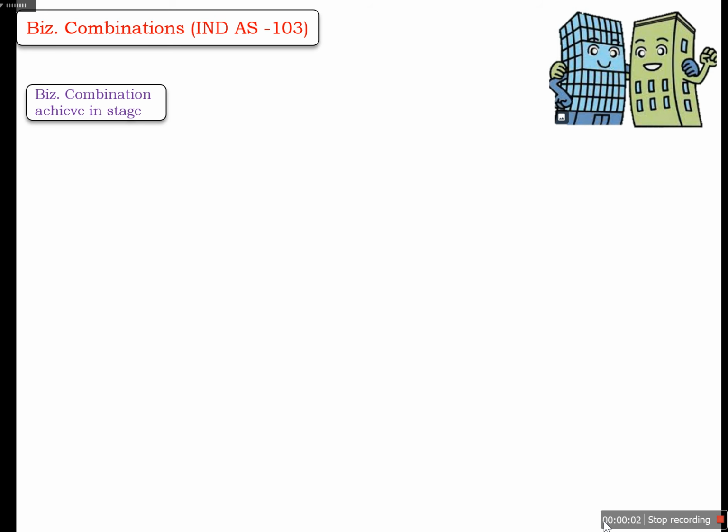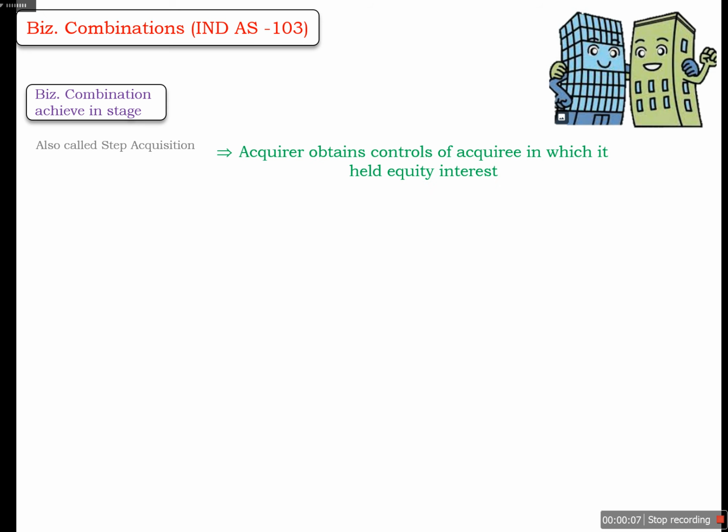A business combination that is achieved in stages is also called step acquisition. It happens when the acquirer obtains control of the acquiree in which it already has an equity interest. For example, earlier the entity had 30% interest, and later on it acquired 30% interest more and obtains the control of the acquiree.